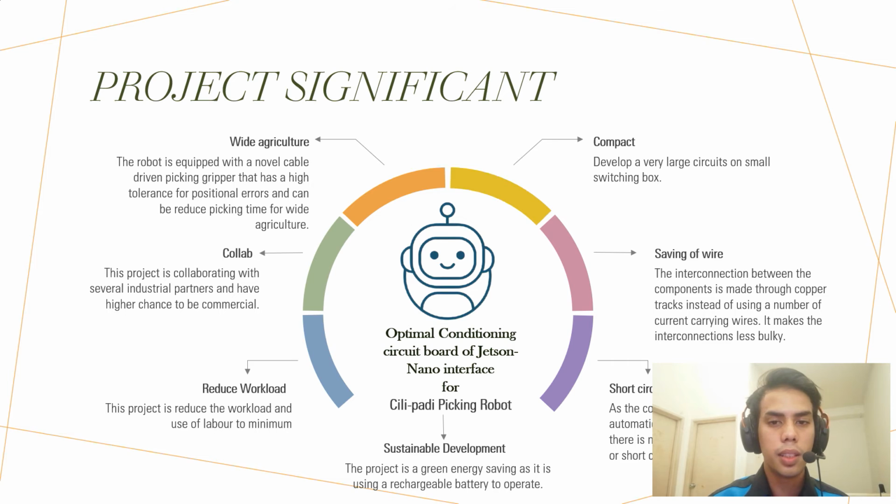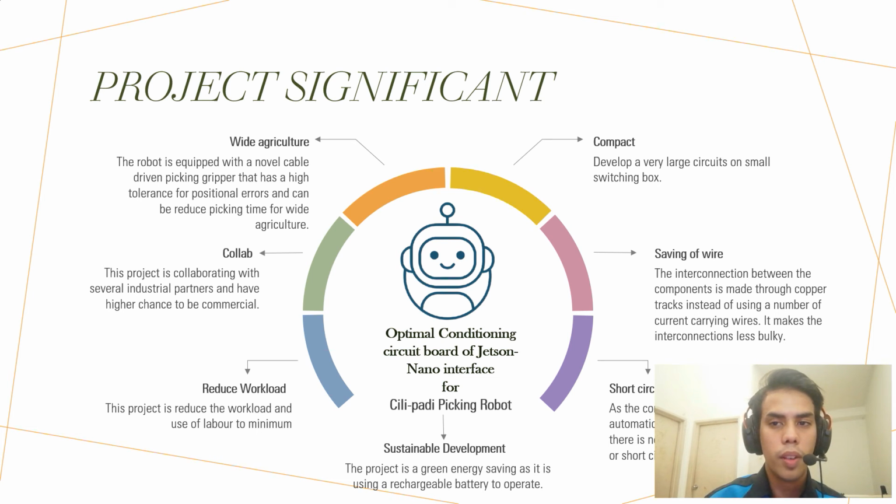As you can see here, this is my project significance. On the left hand side is for the environment and the right hand side is for the robot itself. For the environment, this project is equipped with a novel cable-driven picking gripper that has a high tolerance for positional error and can reduce picking time for wide agriculture. This project is also collaborating with several industrial partners and has a higher chance to be commercialized. And this project also reduces workload and use of labor to a minimum.